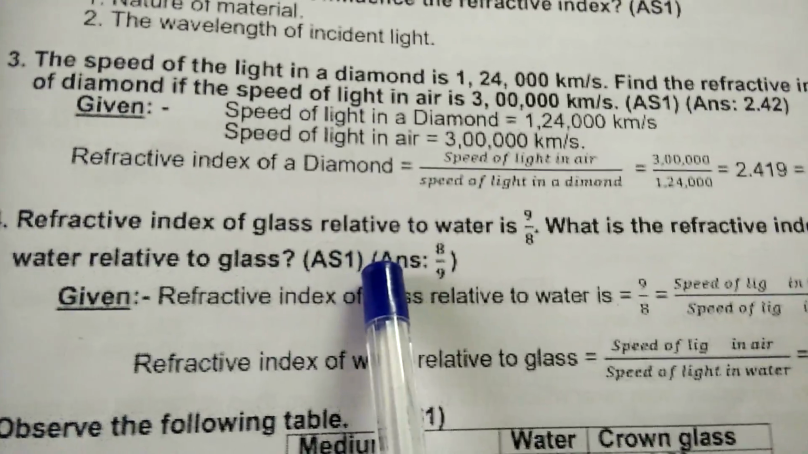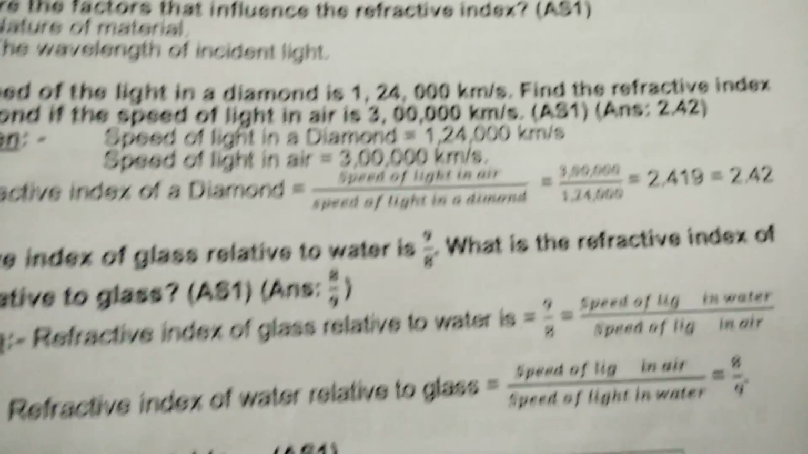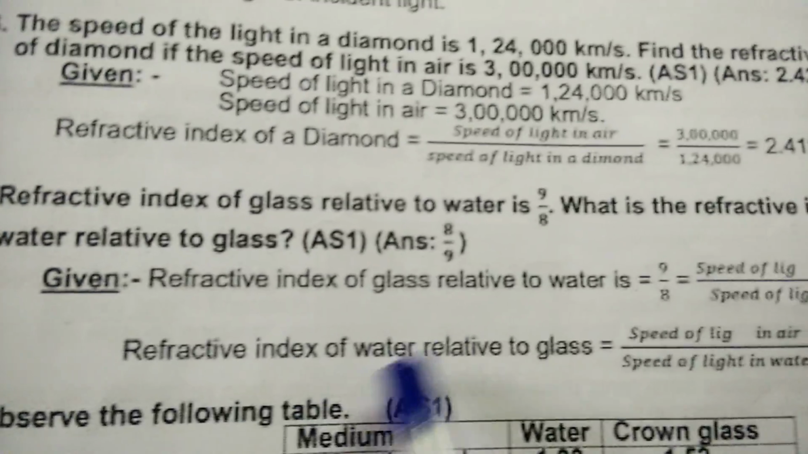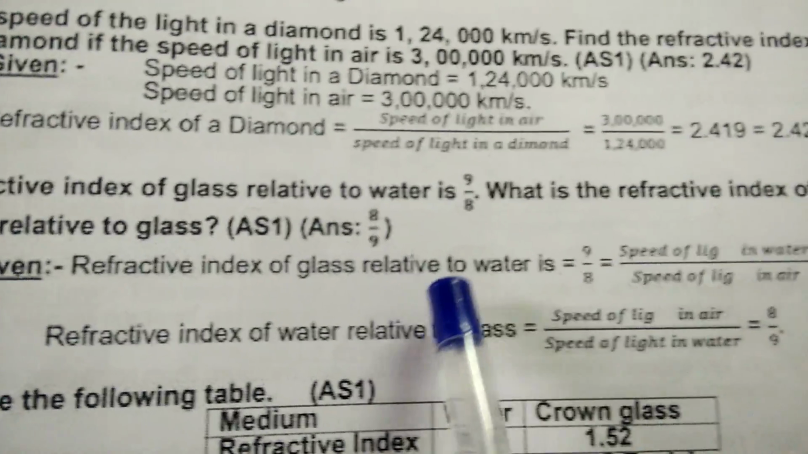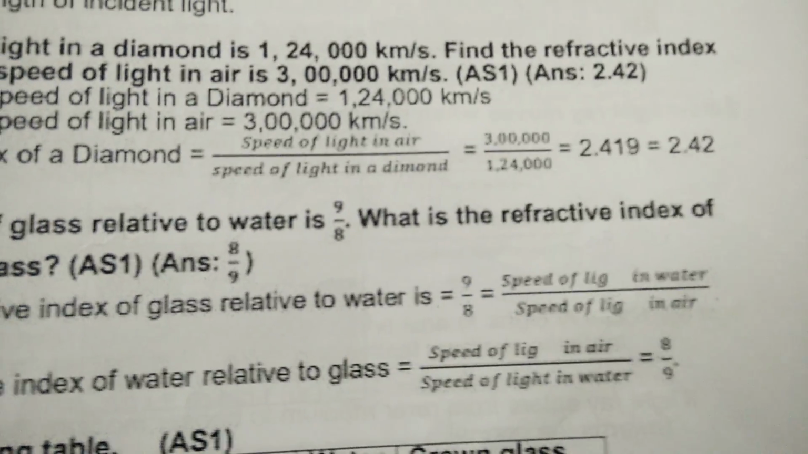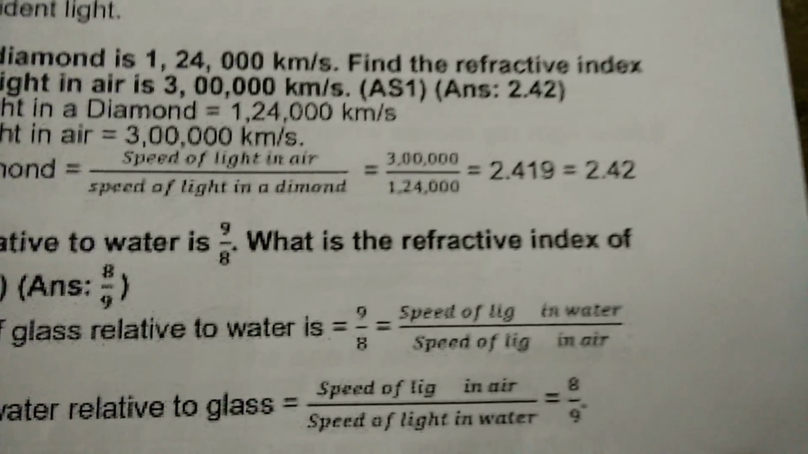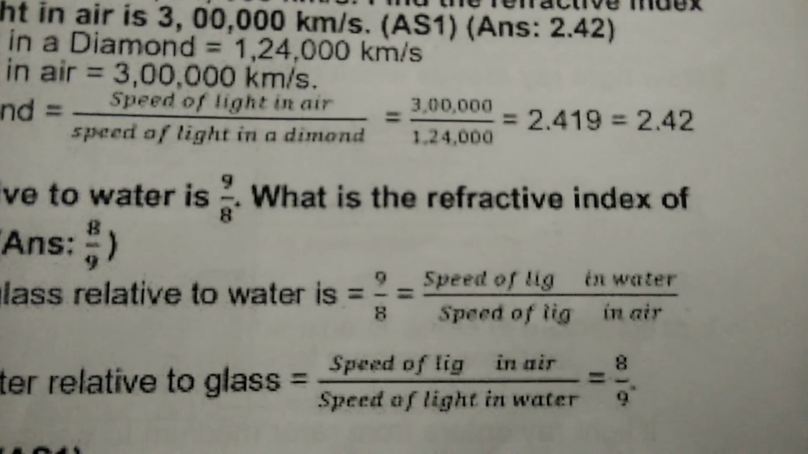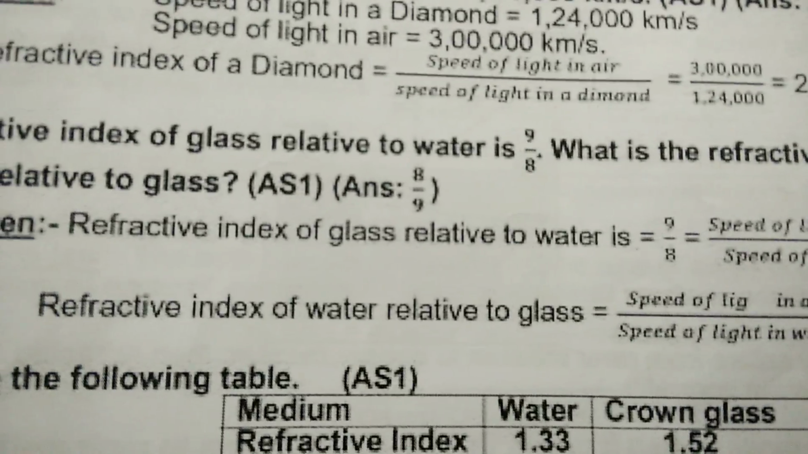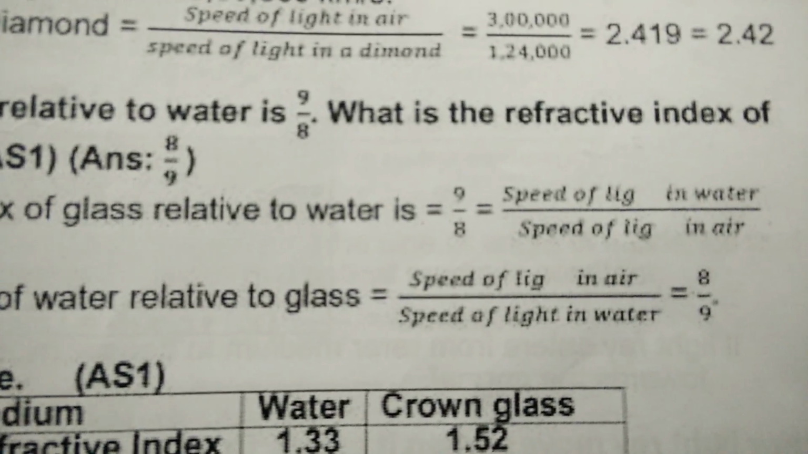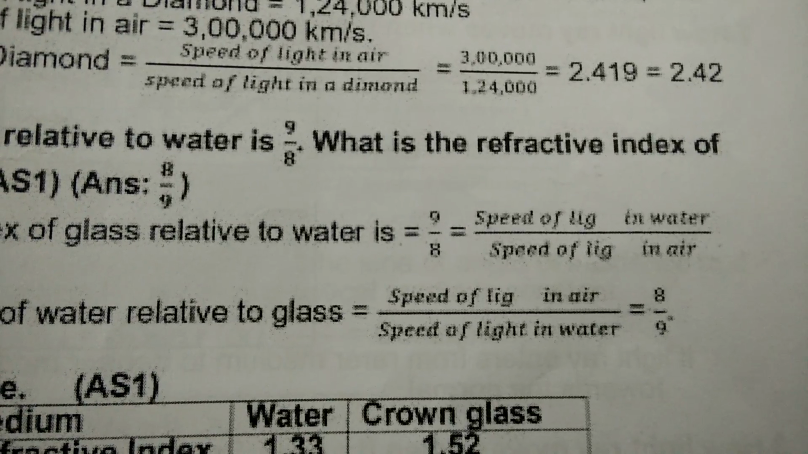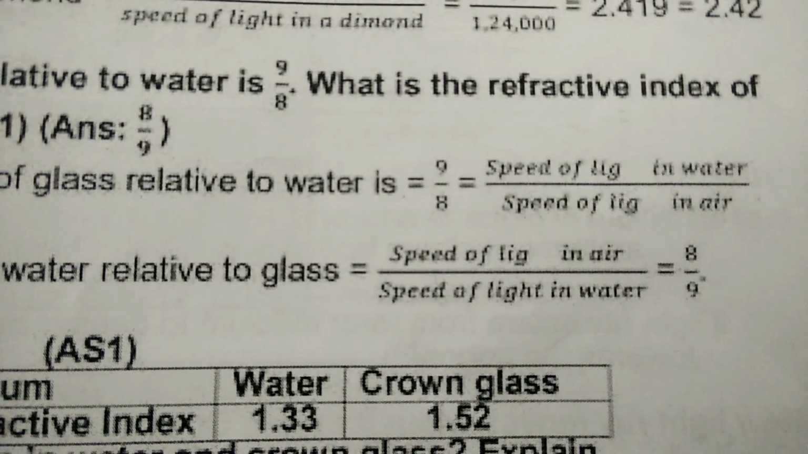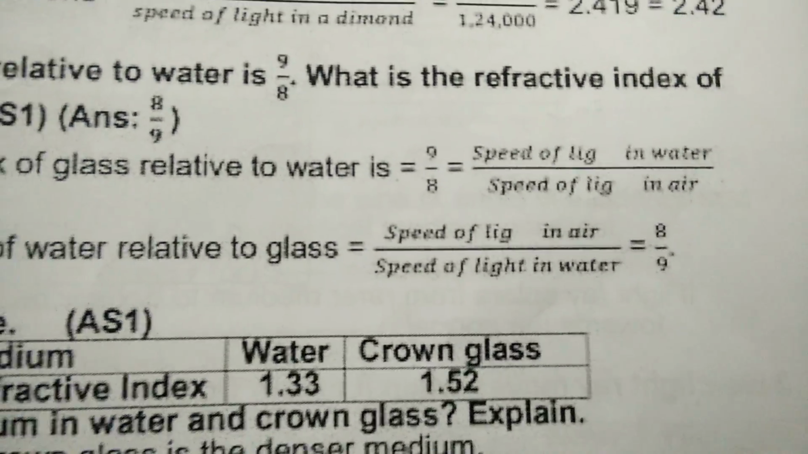Refractive index of glass relative to water is 9/8. What is the refractive index of water relative to glass? Refractive index of a glass relative to water is 9/8. And that is equal to speed of light in water by speed of light in air. So refractive index of water relative to glass is equal to speed of the light in glass and light in air, speed of the light in water, 8/9.